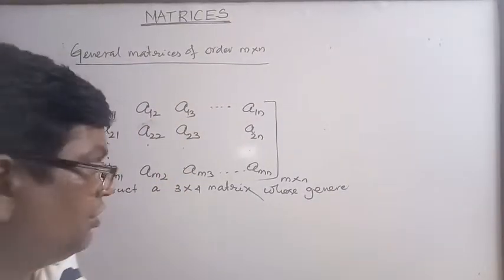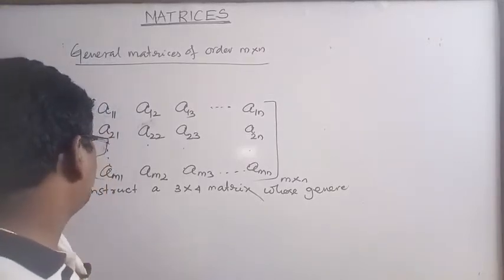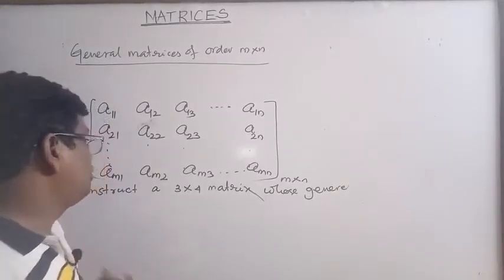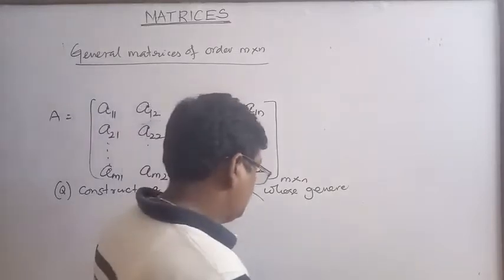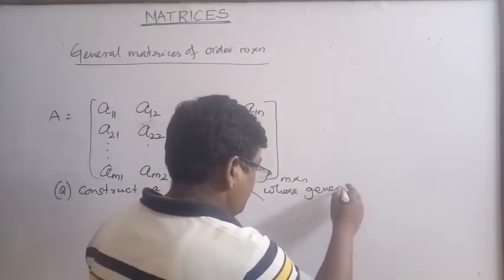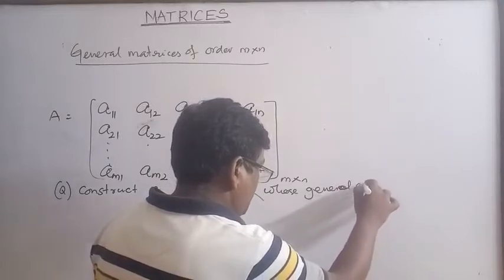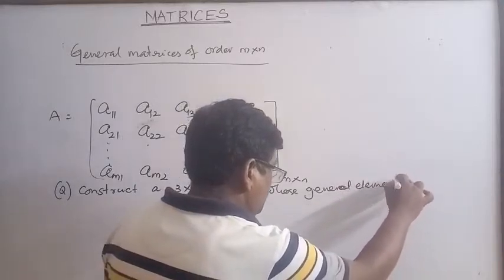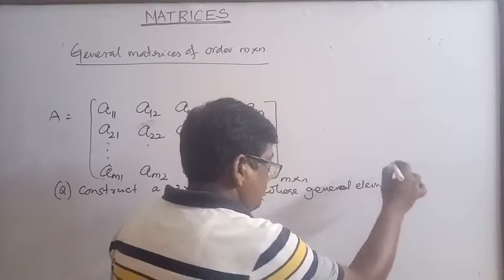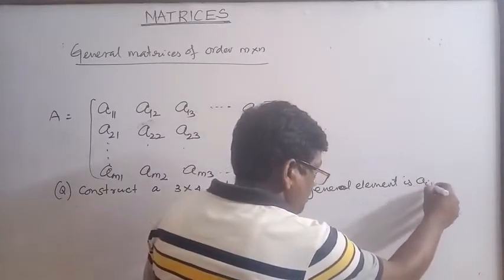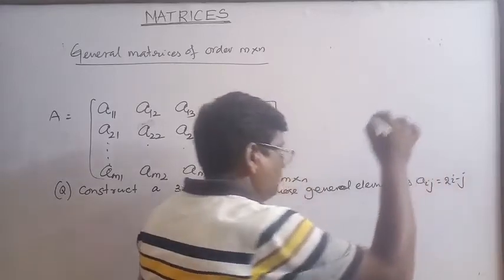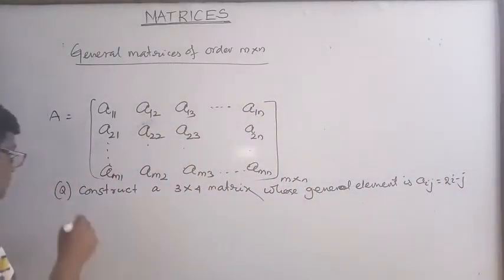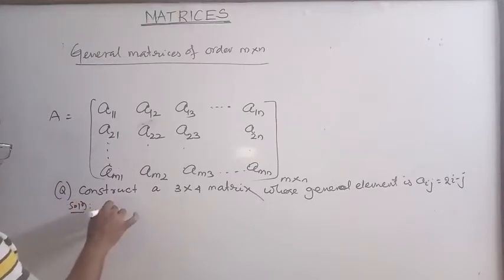One question: construct a 3 by 4 matrix whose general element aij is equal to 2i minus j. Okay, this is the question. So, solution: the general matrix